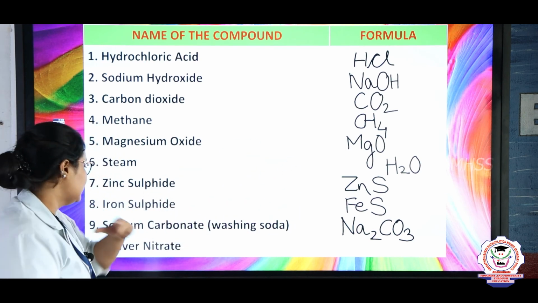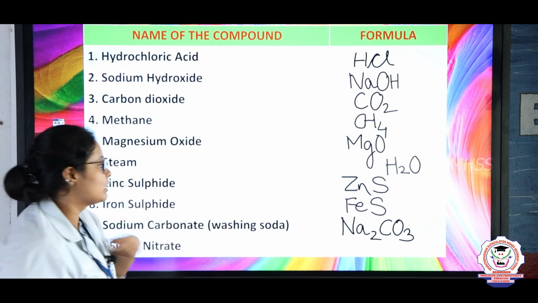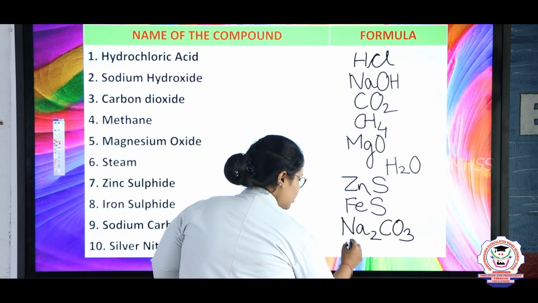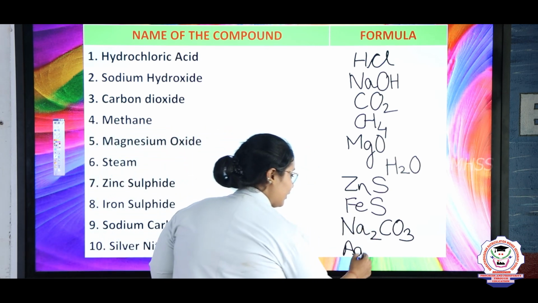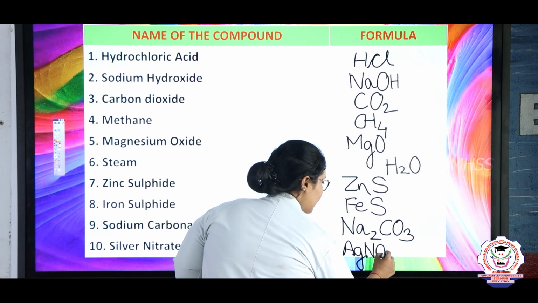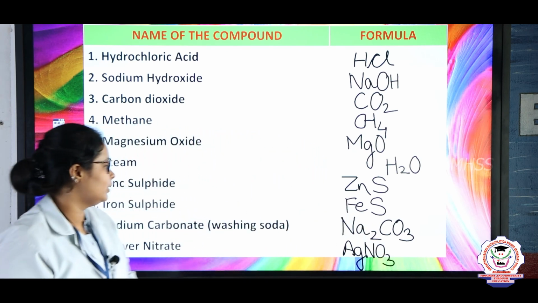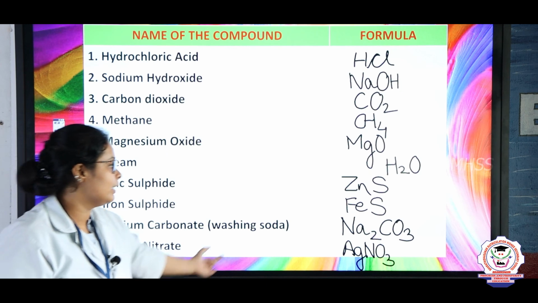Let's come to the last thing, which is silver nitrate. Silver is always written as Ag, and nitrate is NO3, right students? So the silver nitrate formula is AgNO3.